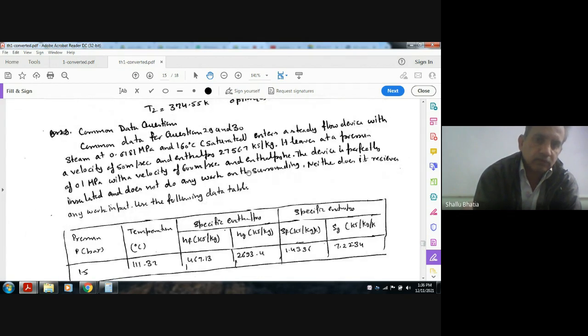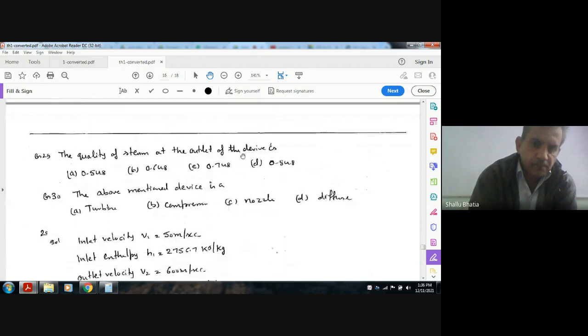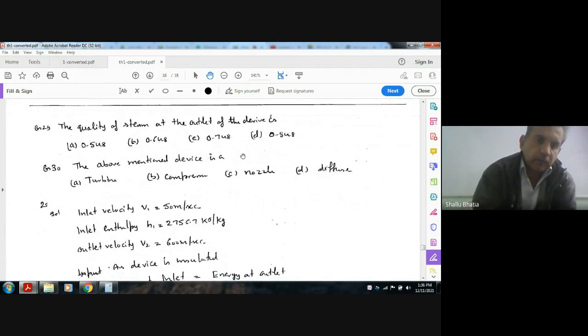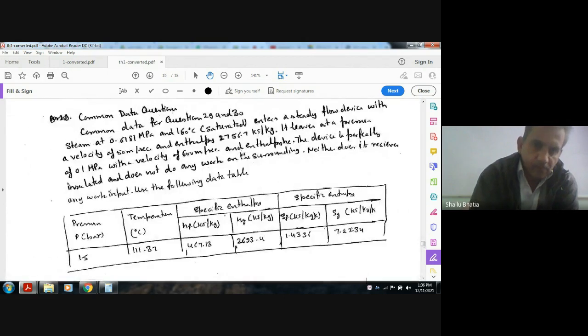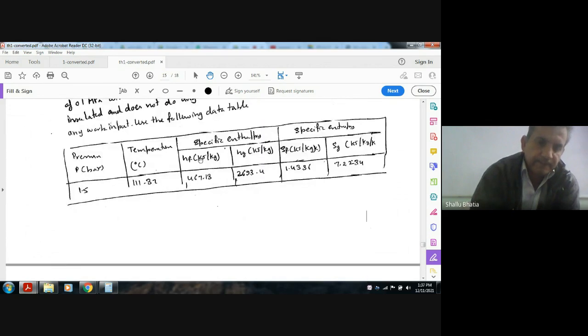So here V1 is 50 meters per second, enthalpy at entrance is 2756.7, and outlet velocity is 600 meters per second.